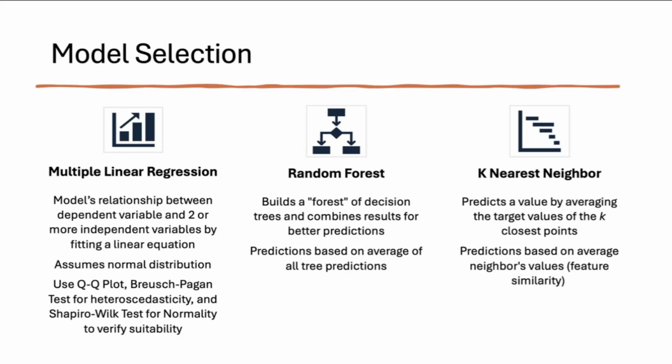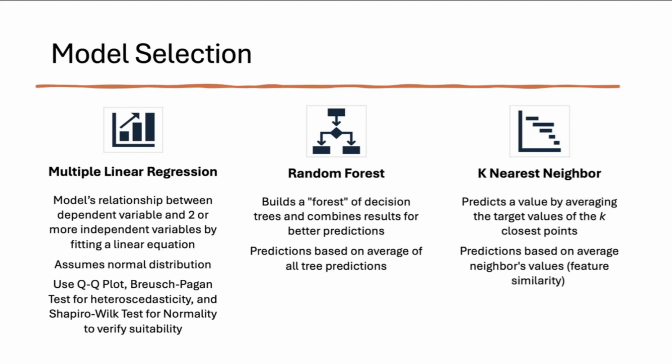For our analysis, we went with 3 different models: the multiple linear regression model, random forest model, and k-nearest neighbor model. Multiple linear regression takes the relationship between a dependent variable and 2 or more independent variables by fitting them into a linear equation. This model assumes a normal distribution, and to analyze it, we use QQ-plots, the Breusch-Pagan test to test for heteroscedasticity, and the Shapiro test for normality to verify if it is suitable.